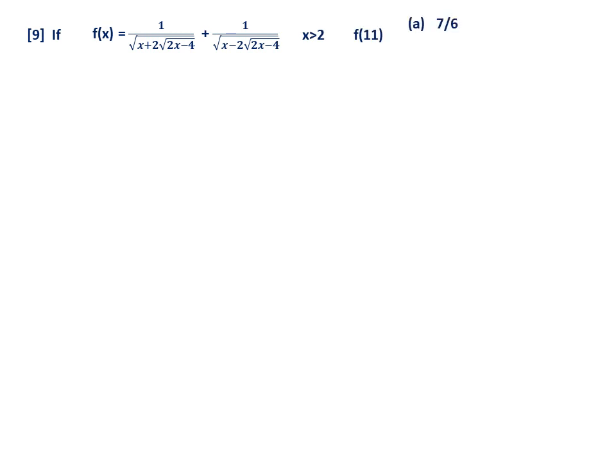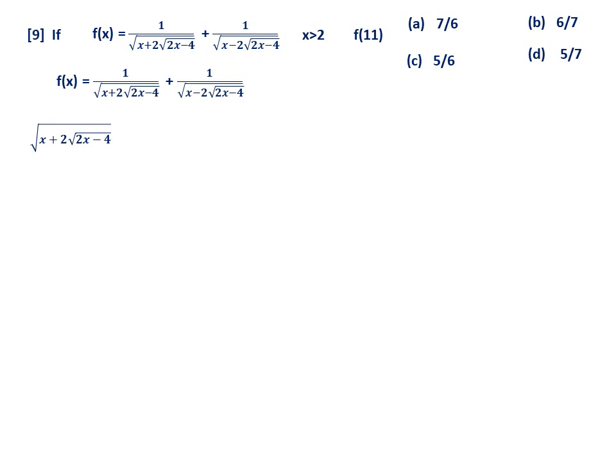See, this is a very peculiar question. Therefore I have selected this question. Here if you directly substitute 11, you see what happens is 2 into 11 is 22, 22 minus 4 is 18. Then root 18, of course 18 also you can simplify, but still it will be a surd. I have studied surd in school.